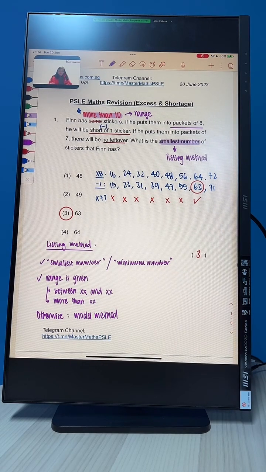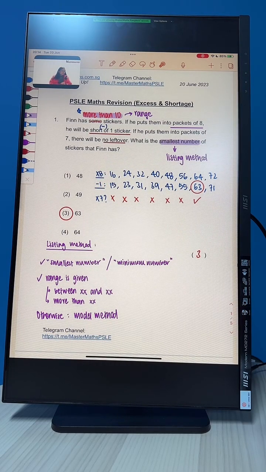Okay, so far so good. Alright, so after we list the 8 times table, we realize for it to be able to be packed into packets of 8, we must have one more, which means we don't have this extra one more right now. So we have to subtract 1 from the numbers we have obtained in our 8 times table.